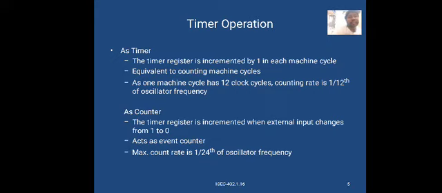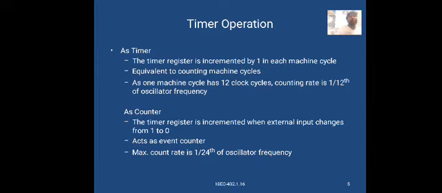As one machine cycle has 12 clock cycles, the counting rate is 1/12 of the oscillator frequency.